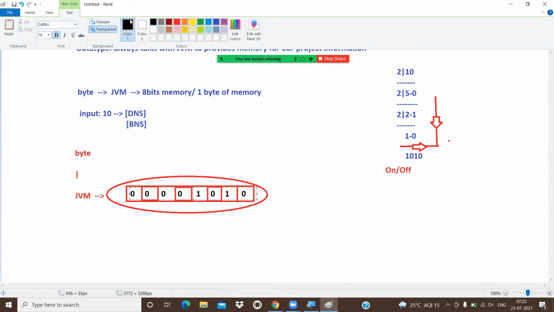Got the point or not? 1 0 1 0. Now this is one memory. For example, I have one more value like 20, 1 0 1 0 0. That will be stored in another memory. Then how can we differentiate one memory from another memory?